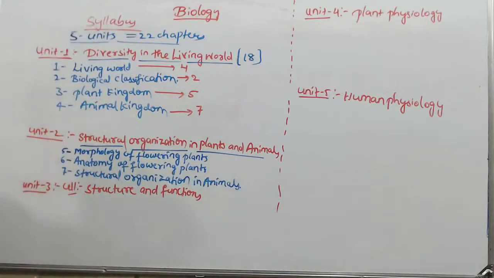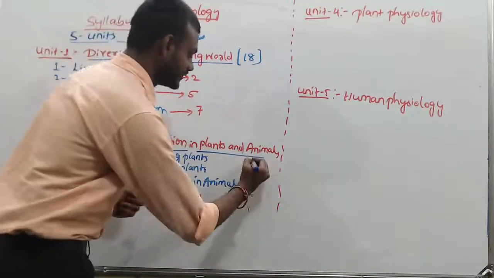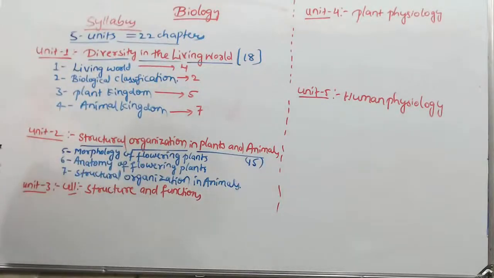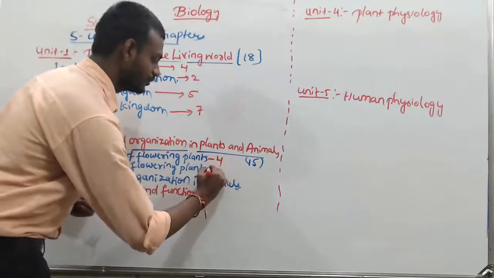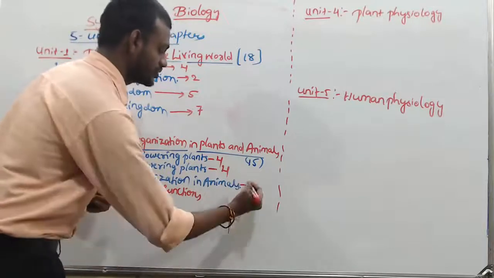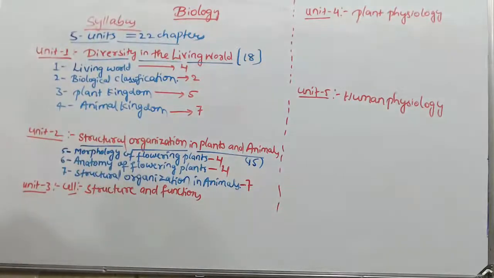The weightage of this unit is 15 marks: morphology 4, anatomy 4, and structural organization in animals 7, totally 15 marks.